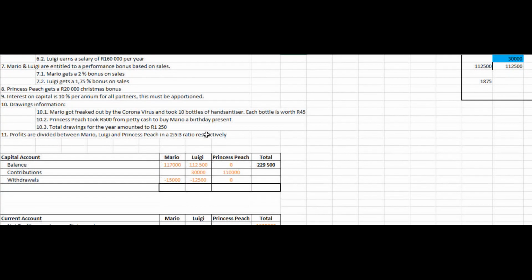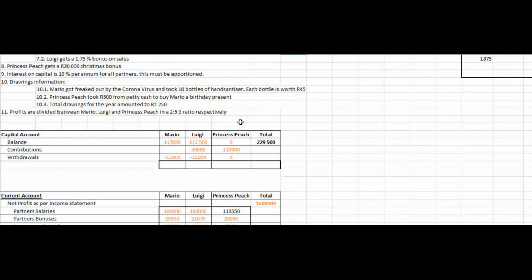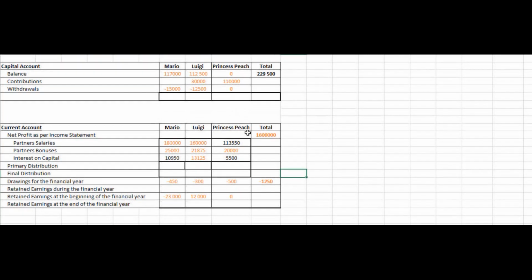So if we scroll up, we can see that we are on our last bit of information, and that says profits are divided between Mario, Luigi, and Princess Peach in a 2:5:3 ratio respectively. However, we would first need to do some totaling before we can get to that. So we will total up our partners' salaries, and in the same fashion we will total partners' bonuses and interest on capital.